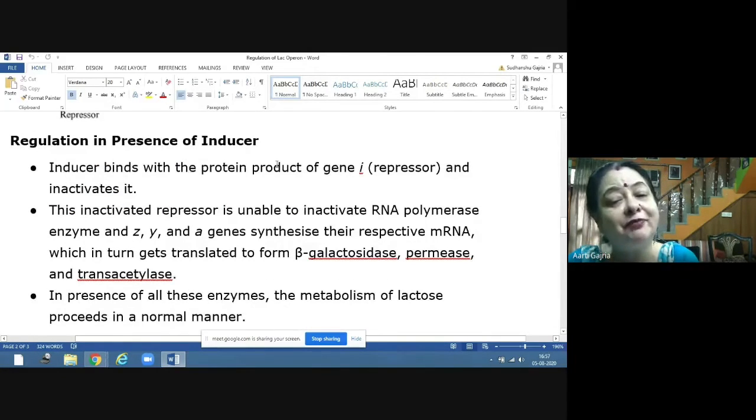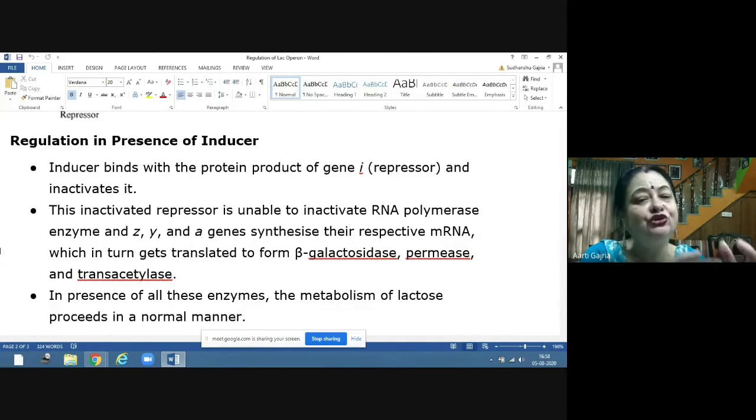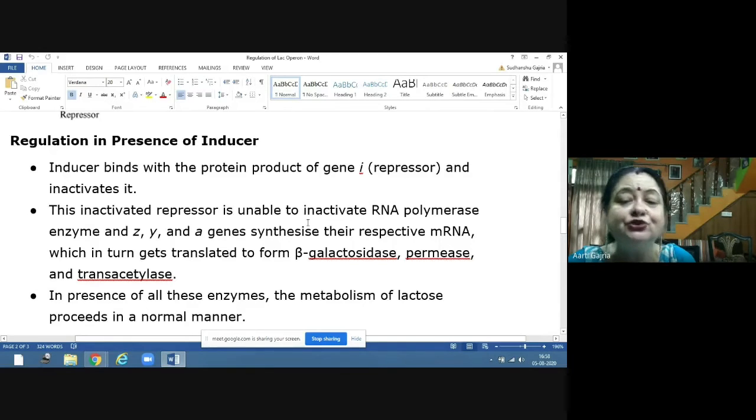Inducer binds with the protein product of gene. Now the repressor which was formed by the regulatory gene I, the lactose molecule will go and bind with that repressor and it will inactivate the repressor. Now this inactivated repressor is unable to inactivate RNA polymerase enzyme.